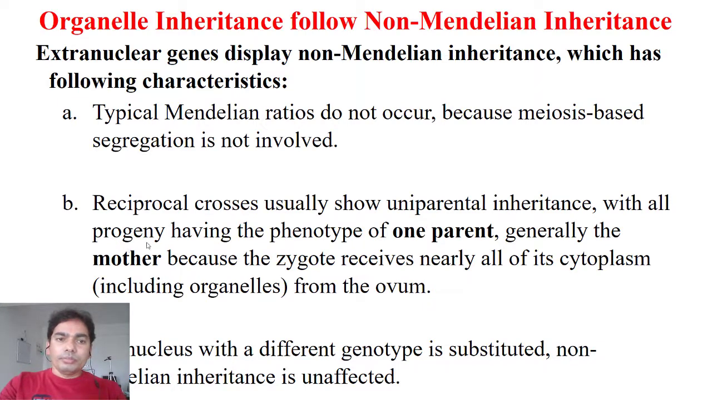with all progeny having the phenotype of one parent, generally the mother, because the zygote receives nearly all of its cytoplasm. So there is cytoplasmic inheritance governed by the cytoplasm of the mitochondria and chloroplast. That is one parent, generally the mother, who carries that cytoplasm. If a nucleus with a different genotype is substituted, non-Mendelian inheritance is unaffected, right?